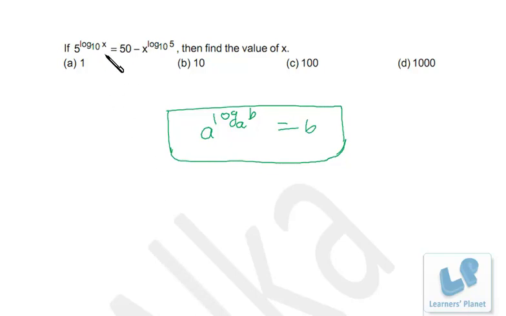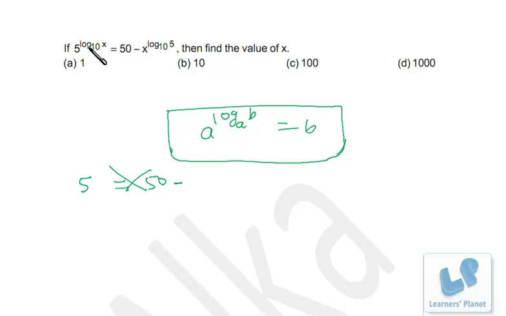Now instead of solving the equation, what you can do is go by options, right? Suppose I take option B, that's 10, because if I take 1 it will be 0, so the left hand side will not be equal to the right hand side. Suppose I take 10, so log 10 to the base 10 will be 1, so it's 5 raised to 1, that's 5. 50 minus log 10 to the base 10, so it's 5 only. So 5 is equal to 50 minus 5? That means it is incorrect. That means option 10 is not suitable.